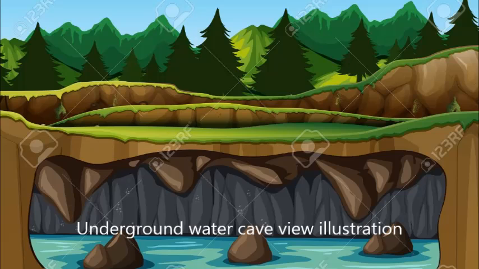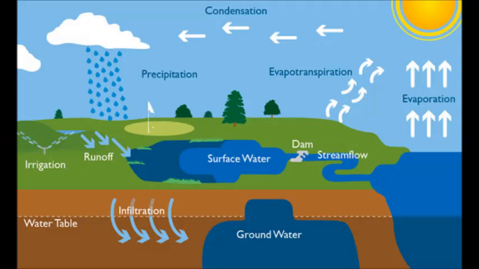Underground water. Underground water is the subsoil water found on account of percolation or seepage of water into the ground. The underground water which seeps into the ground passes through various layers of rocks.